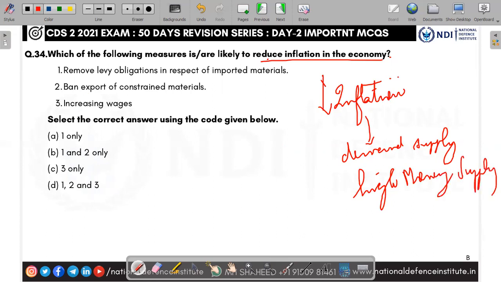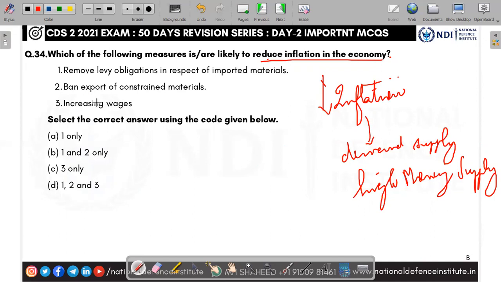Money supply means whenever there is high purchasing capacity of the person. For example, imagine I generally have 20,000 rupees as my salary. The next month I will have 25,000. What will I do? I will spend the extra 5,000, so I will go and buy new goods. When I buy new goods, the demand for that good increases. When the demand increases, the supply also increases. It creates inflation. Whenever a product's demand is increased, obviously the price is increased. This price rise is called inflation.